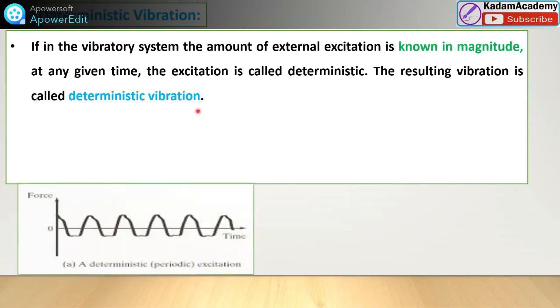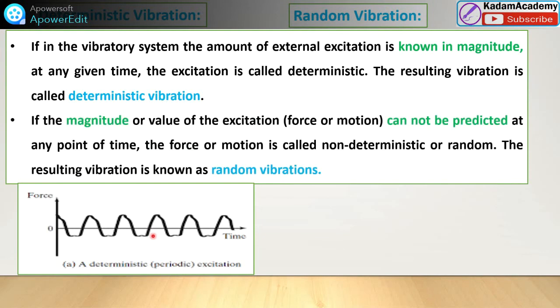In deterministic vibration, this graph shows force versus time. This motion represents deterministic excitation or deterministic vibration. Here every time the amount is the same, and we know this amount of force, that is the excitation. So under this, we can compare with random vibration.